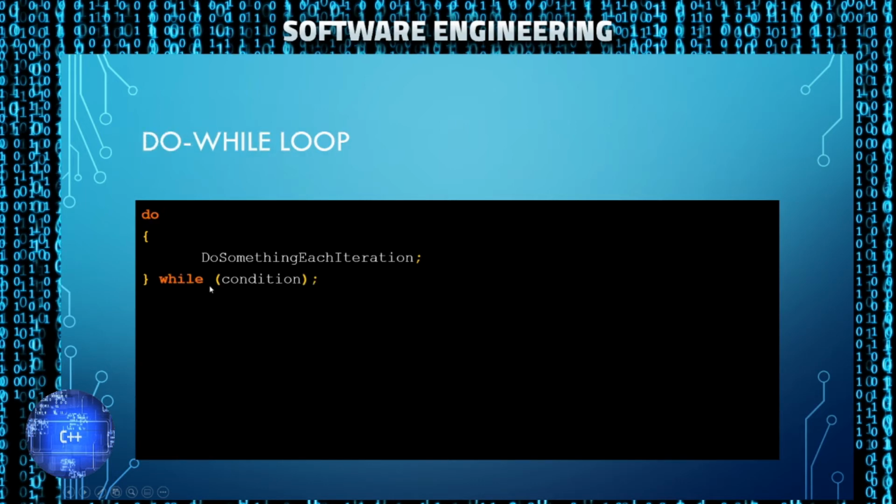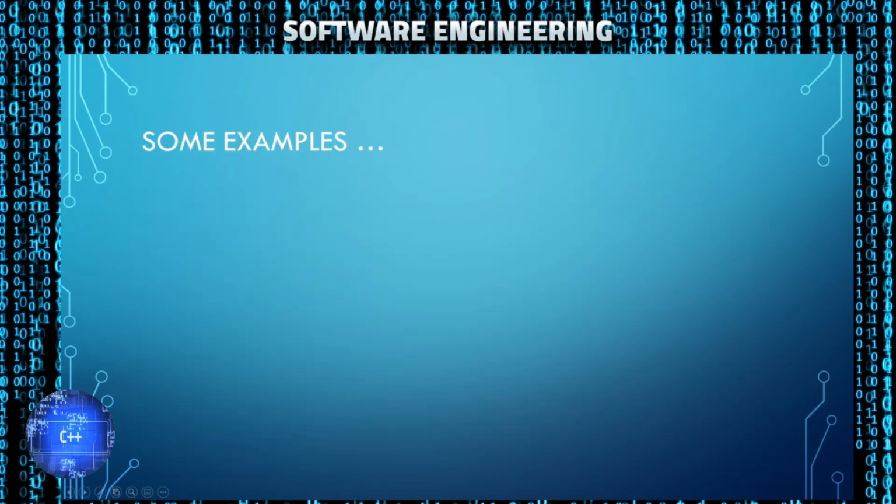And for do while, the while gets put at the bottom, and note that there's a semicolon after the while. That's important, as it will cause compiler errors if you forget it. The do will execute the body the first time, and then it will test the condition afterwards. If the condition is true, it will continue executing. If the condition is false after the first execution, it will stop, meaning it will execute once and only once. If it's true, it will continue executing until the condition is false. So with that, let's jump into some examples.